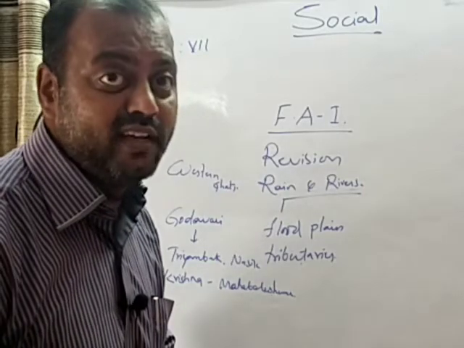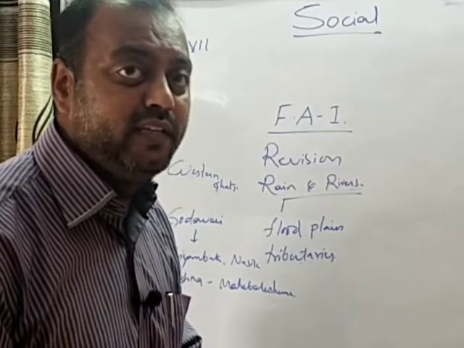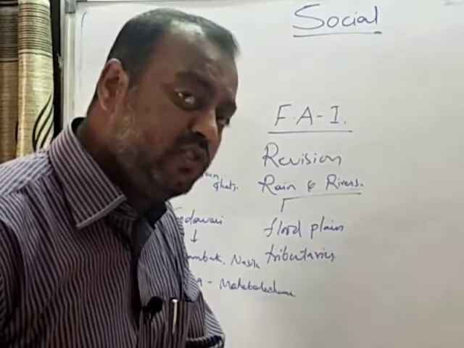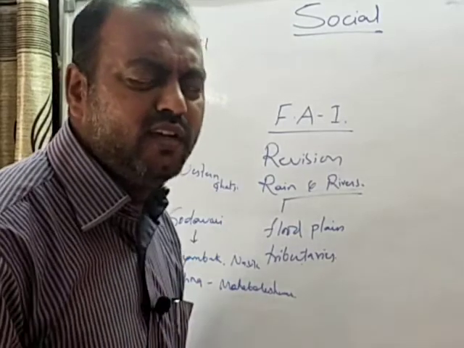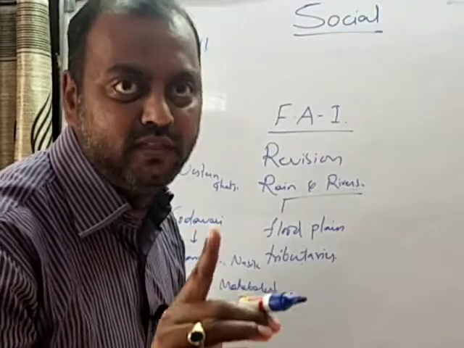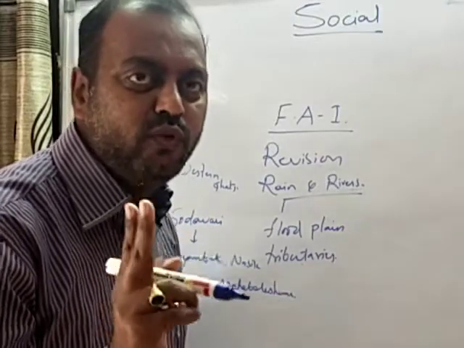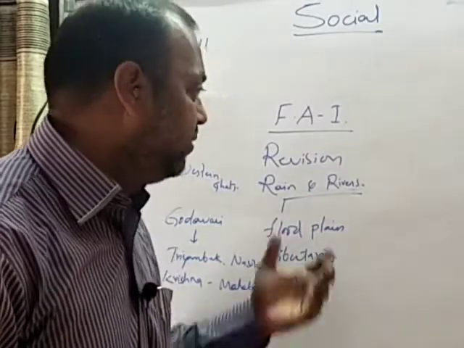Whereas the Himalayan rivers are there, Ganga, Indus and Brahmaputra. They take their birth in Himalayas and they join into the Bay of Bengal, except Indus of course. And there are two rivers which flow towards the western side and join into the Arabian Sea, Narmada and Tapati. These are the two rivers which flow towards the western side. So this is about the rain and rivers, children.